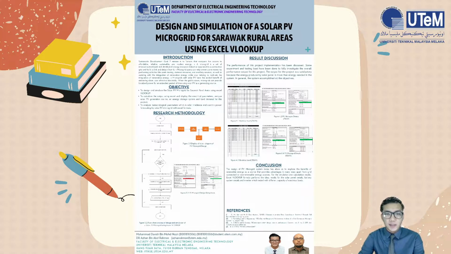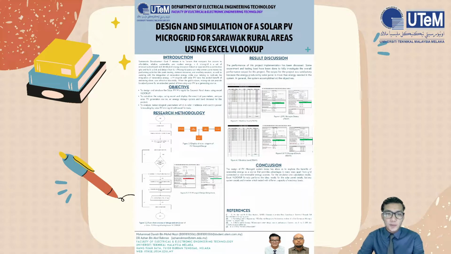Nowadays, people have realized the importance of renewable energy for daily life. Installing renewable energy such as solar PV as a main source for our daily use was stated in Sustainable Development Goal 7. Next, a microgrid is a set of interconnected loads and distributed energy resources, linked to or separated from a centralized grid and built to link and detach from it.